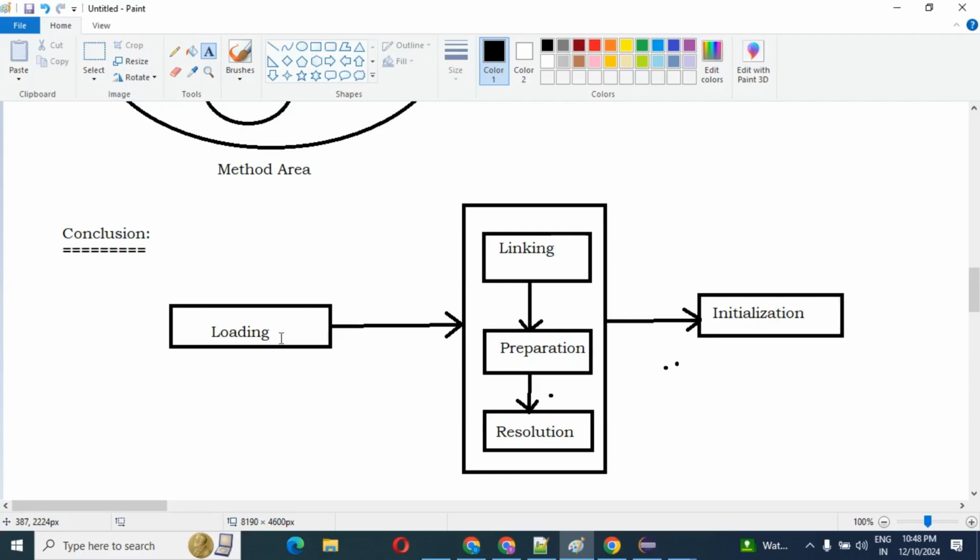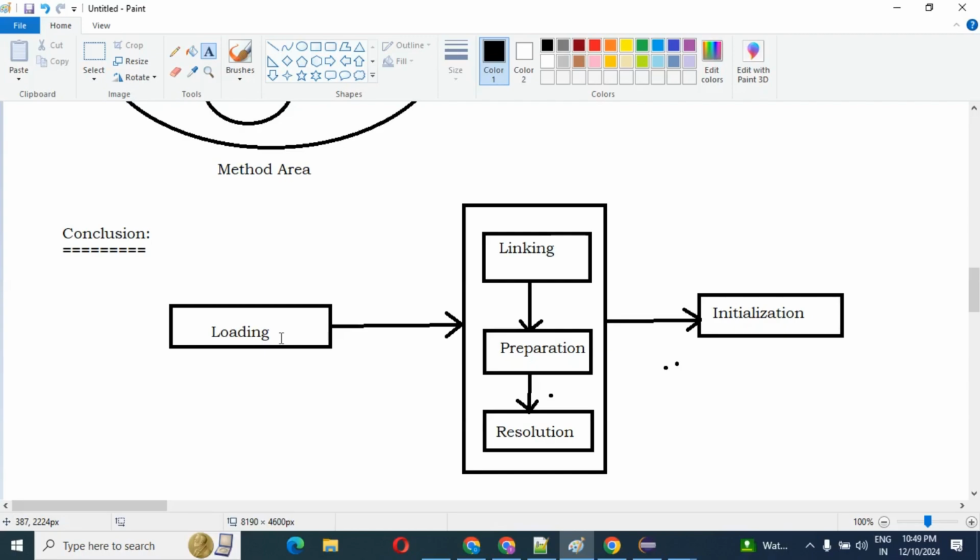Once it is stored there, we can access all the information about the .class file: the class name, the immediate parent class name, the methods, the modifiers, the constant pool, whether this class is an enum type or an interface type. All this information you can get with the help of the class type object. This is the loading part.